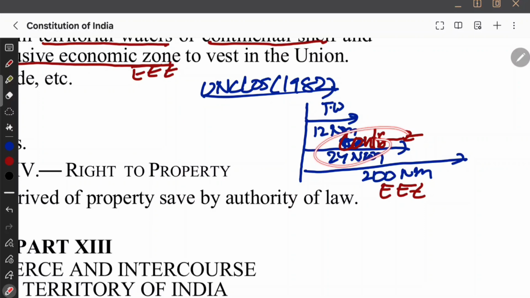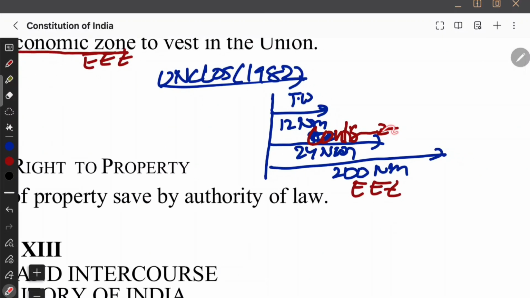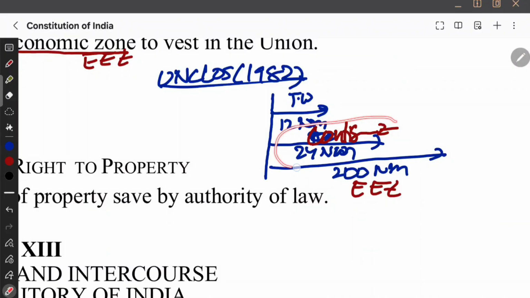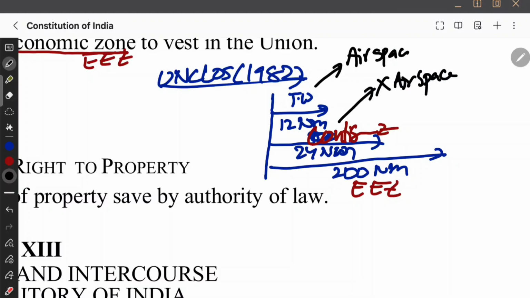But in the contiguous zone, at 24 nautical miles, India has certain rights. For example, India can tax ships coming into India. So taxing powers are there, but it cannot control the airspace. For example, if some foreign flights are going over this, India can't tax them. India has no control over the airspace in these 24 nautical miles, but India has taxation powers in the contiguous zone.